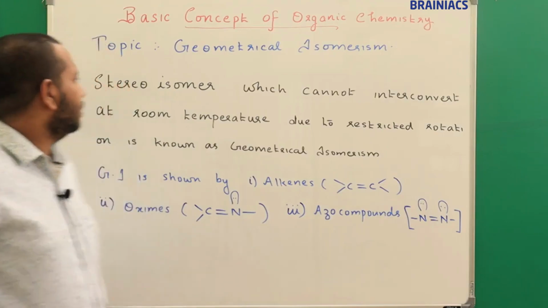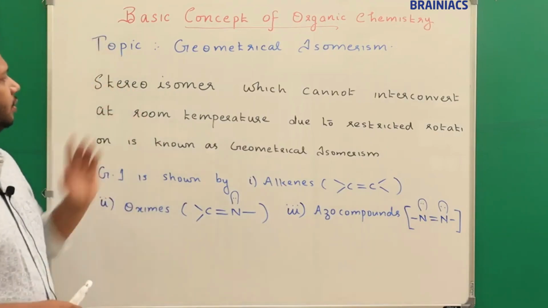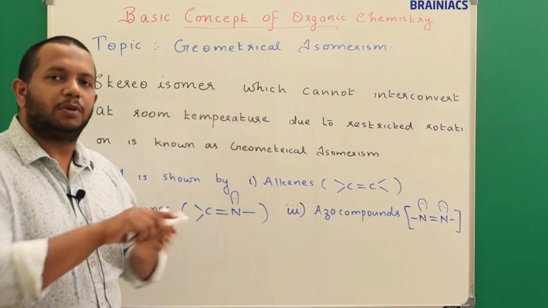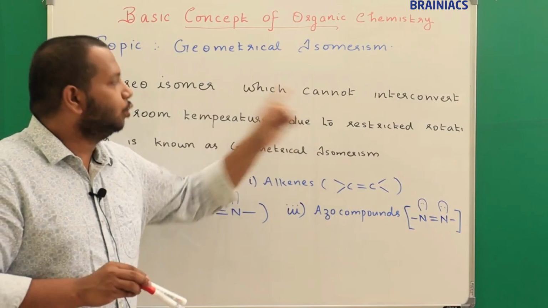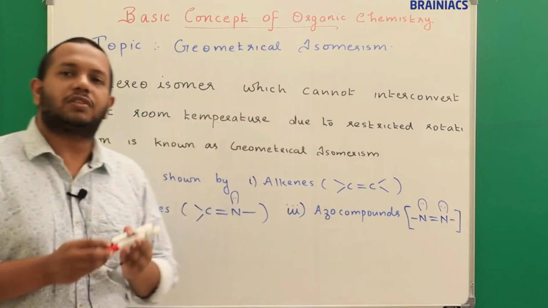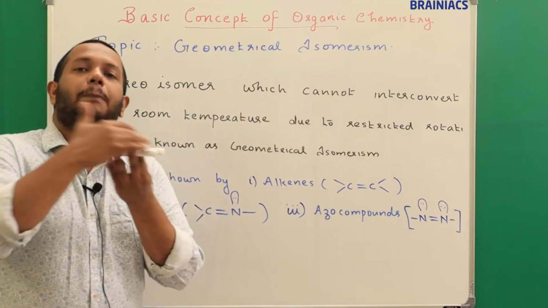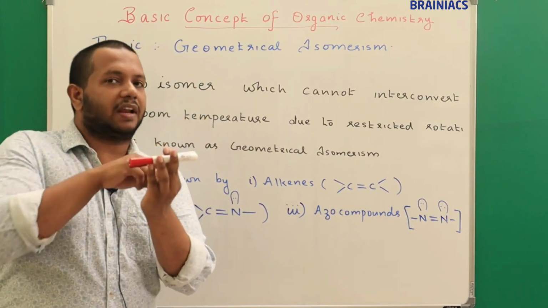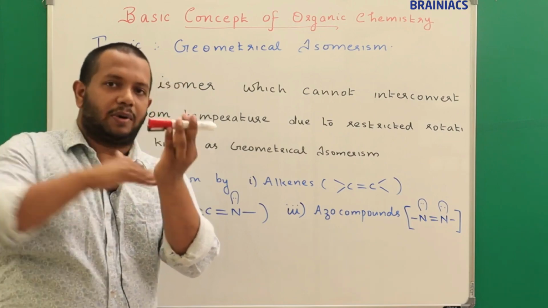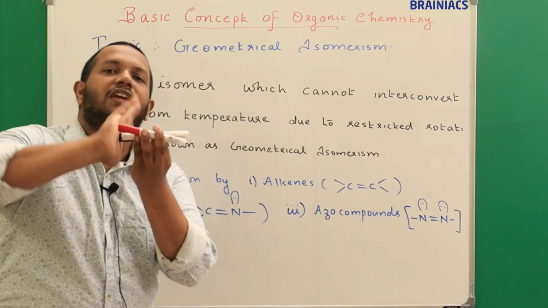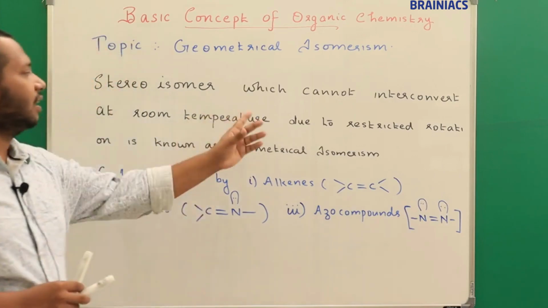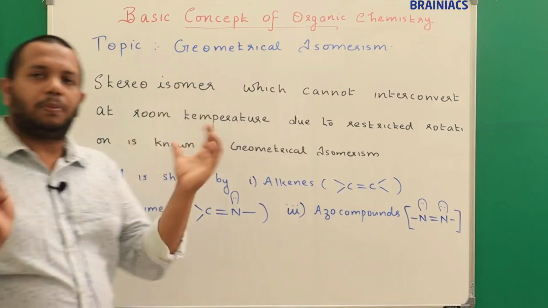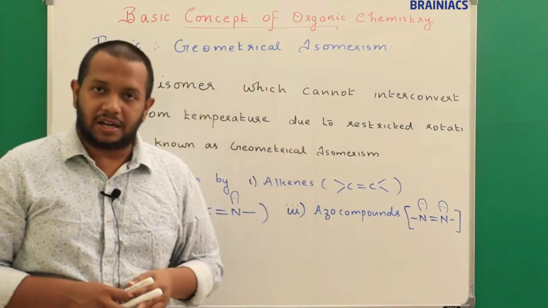So let's see here the definition. Stereoisomers which cannot interconvert at room temperature. Why is it not able to interconvert the same molecule? Due to restricted rotation. How is this restricted rotation coming? Due to the pi bond. The pi bond is formed due to p orbitals, correct? These p orbitals have lateral overlapping, and because of this lateral overlapping, it cannot rotate actually. So interconversion is not possible due to rotation. Such types of compounds we together call geometrical isomers.